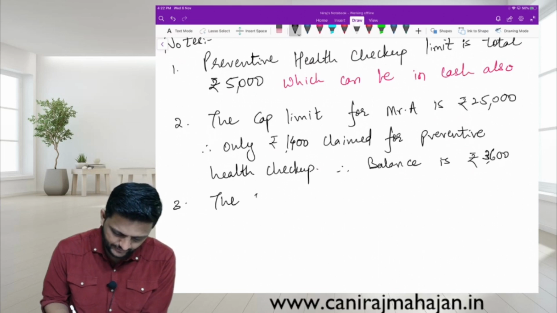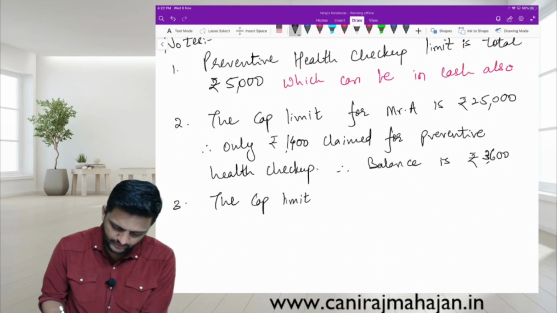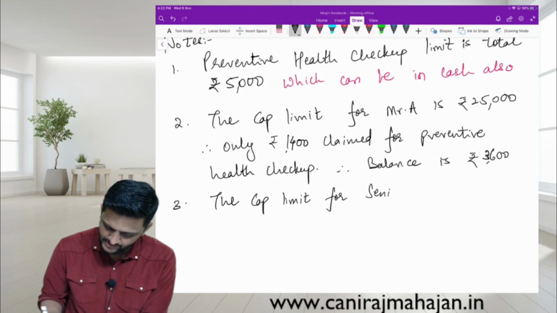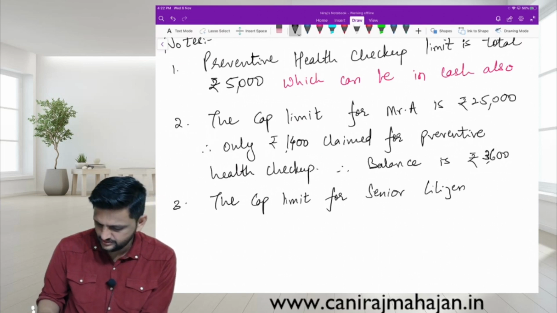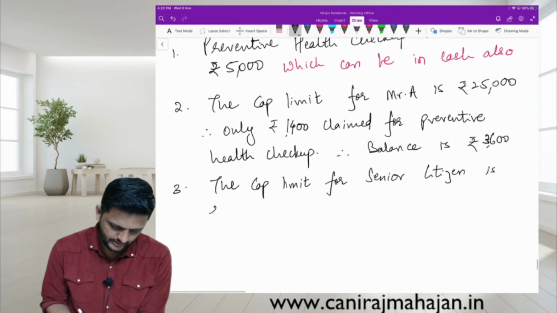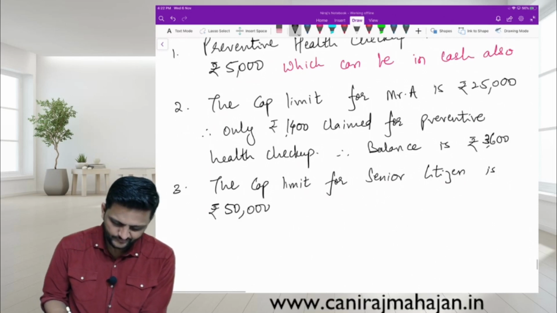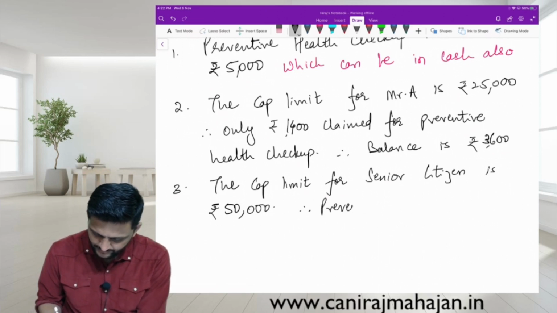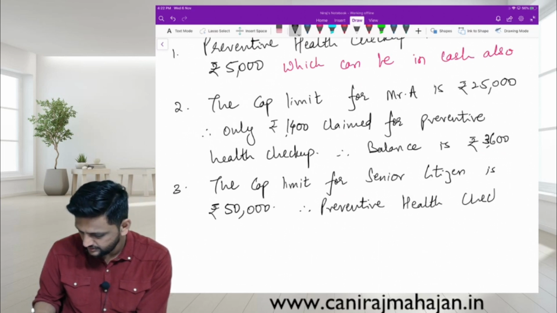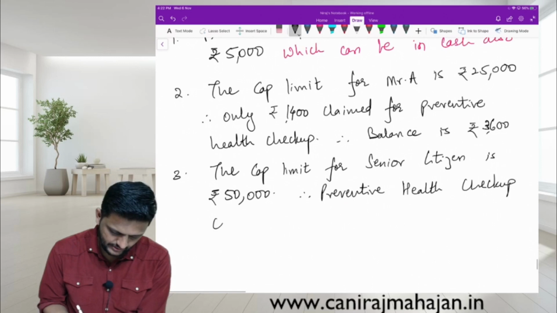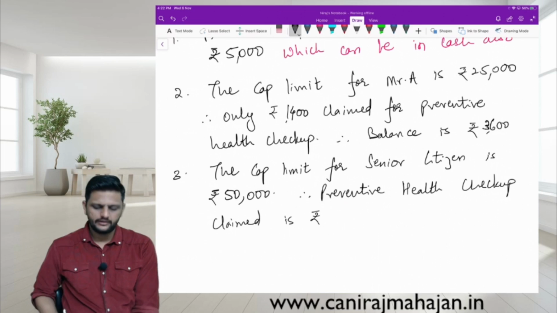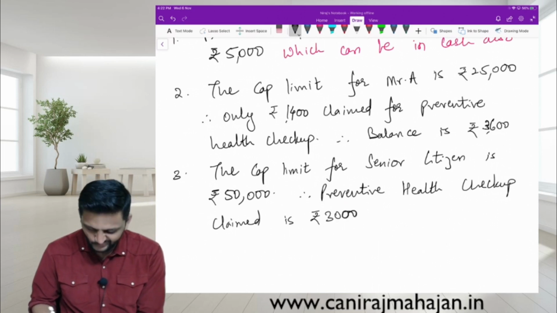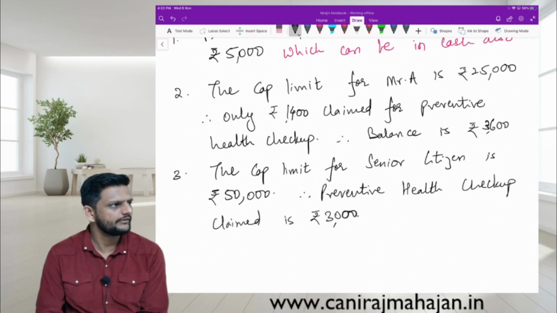The cap limit for senior citizen is rupees how much? 50,000. Therefore, preventive health checkup claimed as rupees 3,000 only, no? 3,000. Fine.